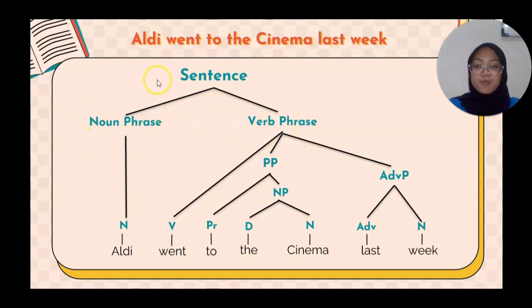And then the noun phrase in the sentence is only a noun, or we can call it N-bar, Albi. Like I said before, the rule of the noun phrase is that a noun allows a noun phrase to be formed without a determiner. So a noun can stand alone without a determiner. On the other hand, the verb phrase in this sentence is "went to the cinema last week", composed in the tree diagram of a verb, preposition phrase, and adverb phrase.